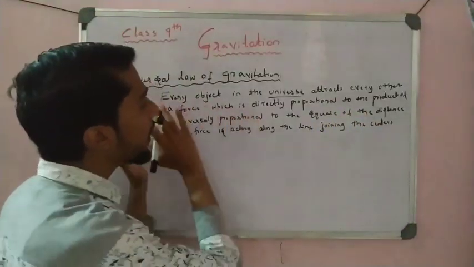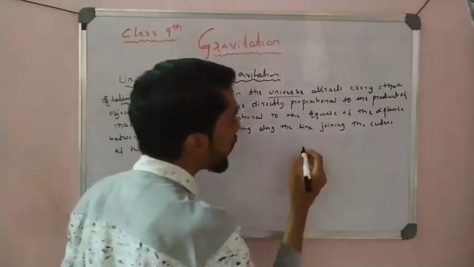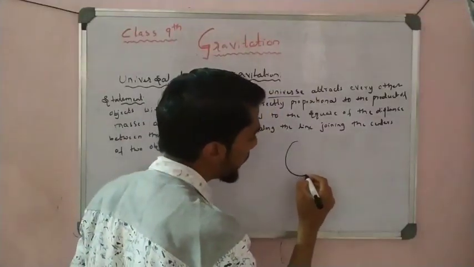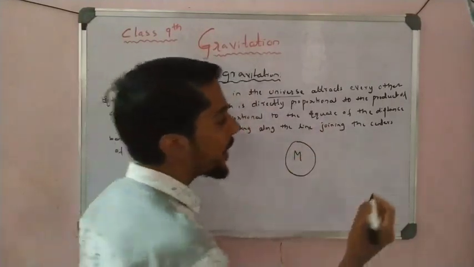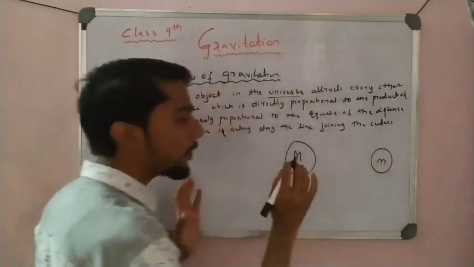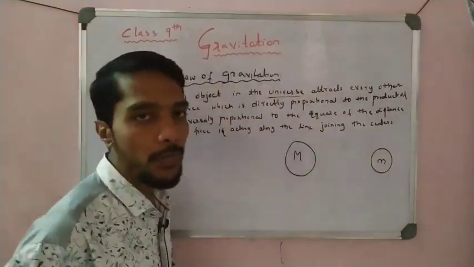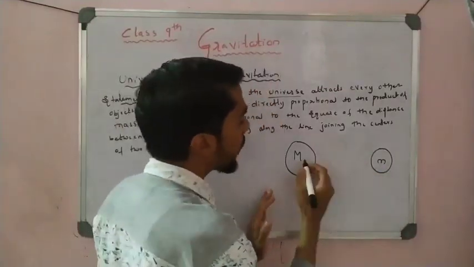As per the statement, I take two bodies. One body I take here with mass capital M, and the other body I take here with mass small m. These two objects, of mass capital M and small m, are separated by a distance r, measured from the center.